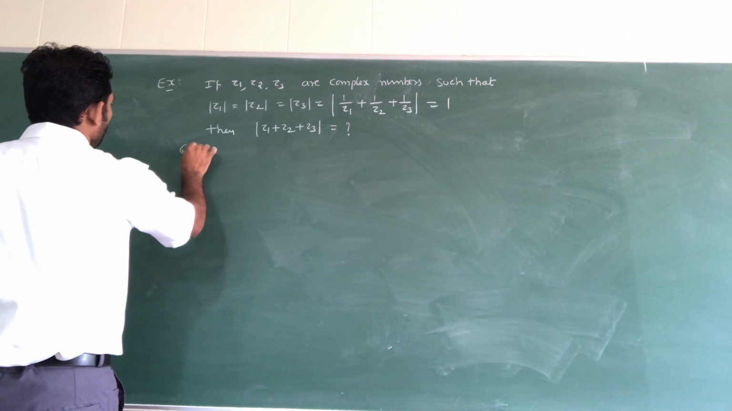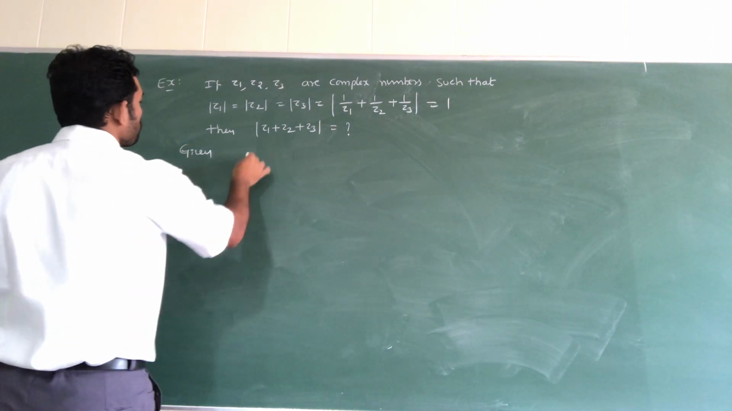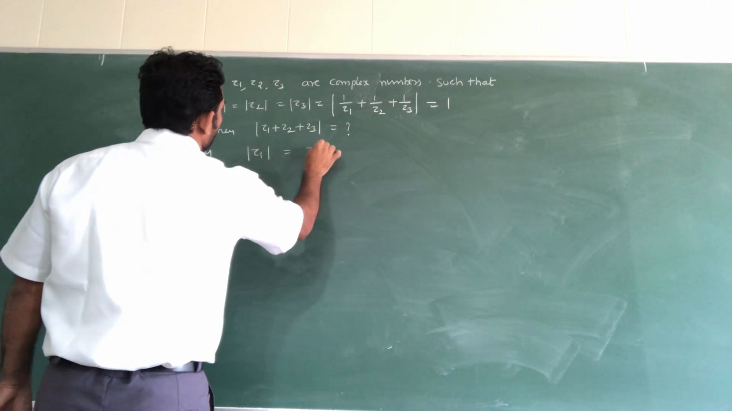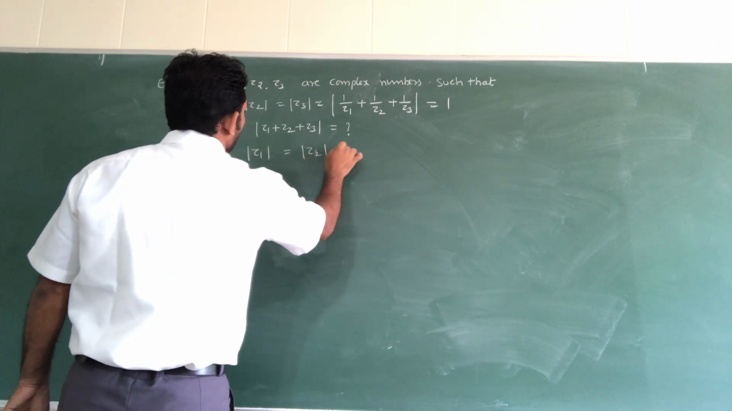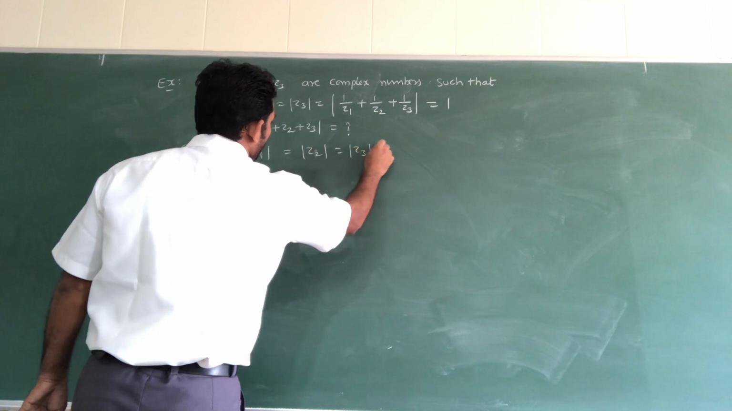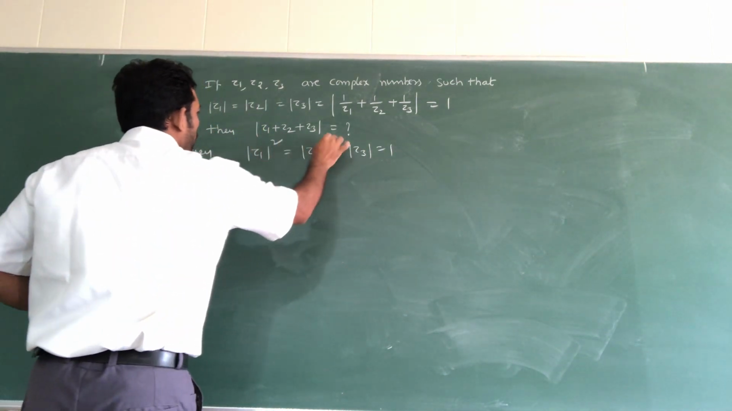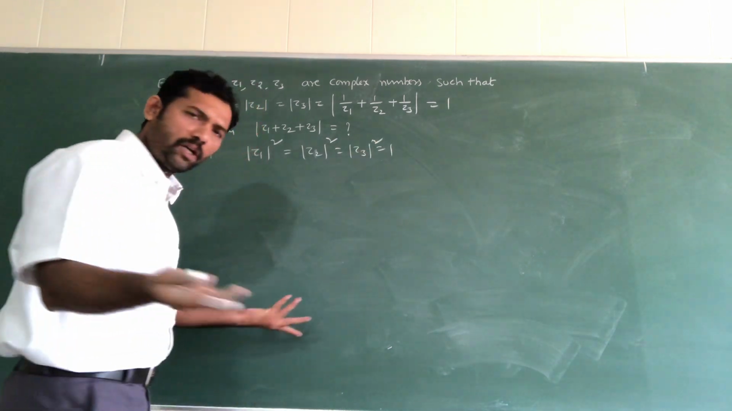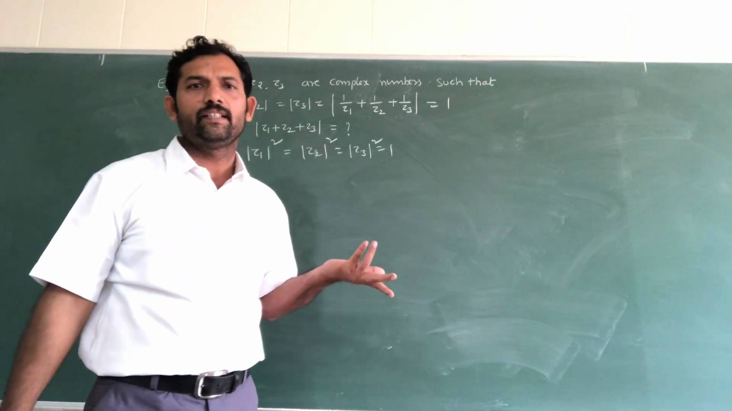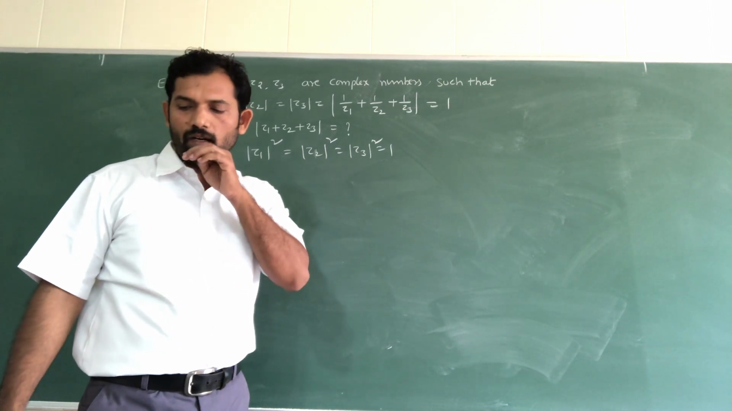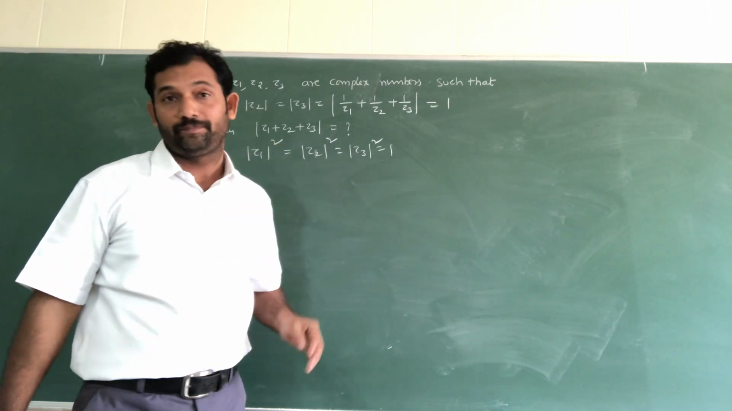Given data you have to observe. Given: modulus of Z1, modulus of Z2, modulus of Z3 is equal to 1, already given. So you have to assume their whole square also 1 only. That is equal to 1, means their whole square also 1 only. Their whole square should be 1.